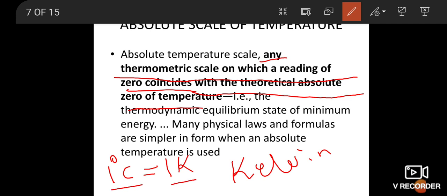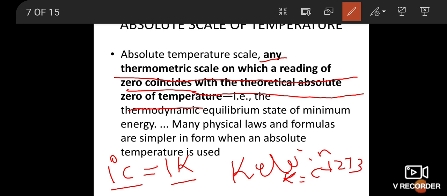0 Kelvin is the absolute scale of temperature of bodies. Celsius to Kelvin: K is equal to C plus 273.